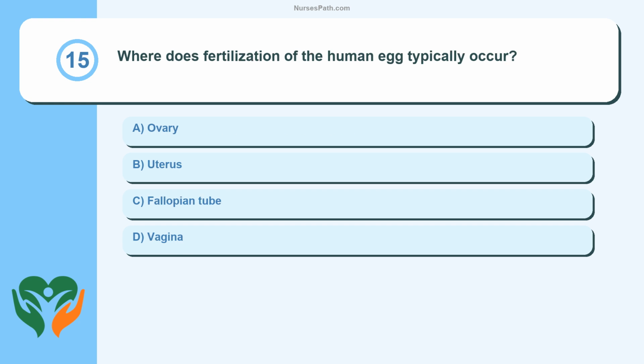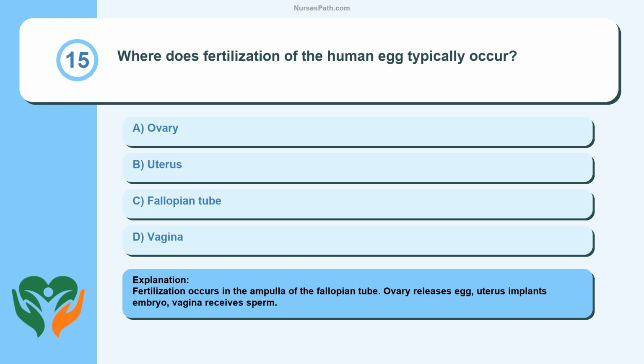Question 15. Where does fertilization of the human egg typically occur? Ovary, uterus, fallopian tube, vagina. Fertilization occurs in the ampulla of the fallopian tube. Ovary releases egg, uterus implants embryo, vagina receives sperm.